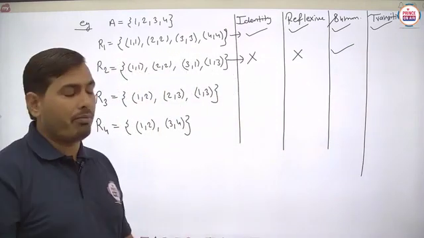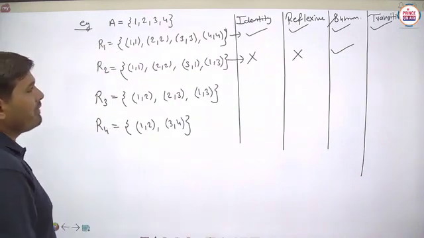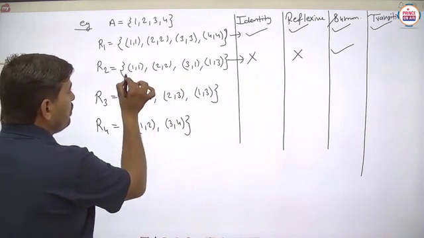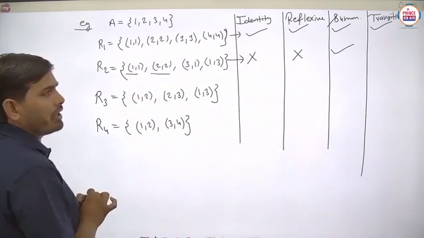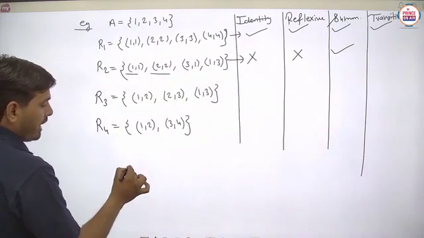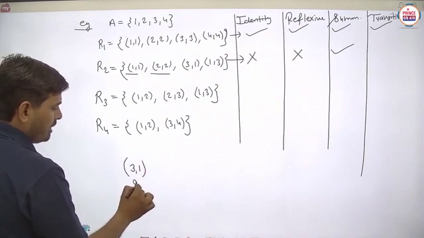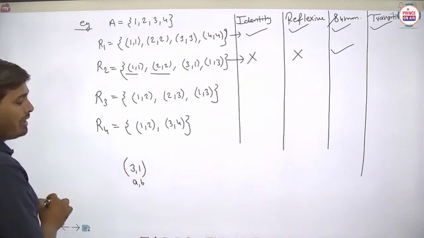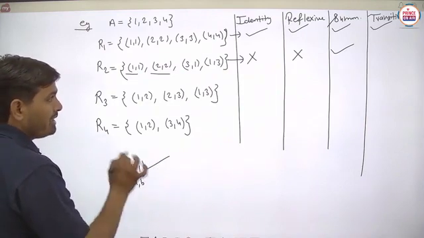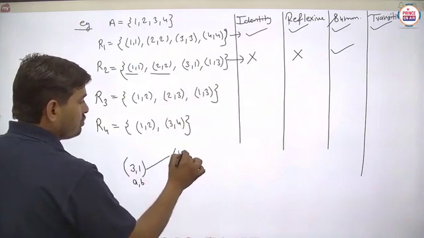This is the very important part. So basically student, for the transitive relation, what are we saying? We are saying that these two ordered pairs we will not check for the transitive case, but we will check for this case. Suppose we write the ordered pair 3,1. Suppose this is taken as AB. Now we have to search for the ordered pair BC. This is 1, so 1,3 is there.